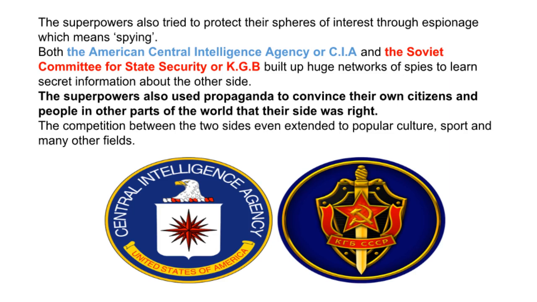The superpowers also used propaganda to convince their own citizens and people in other parts of the world that their cause was just. The competition between the two sides even extended to popular culture, sport and many other fields. Tension between the superpowers escalated, and this affected the rest of the world, as will be discussed in part 3.